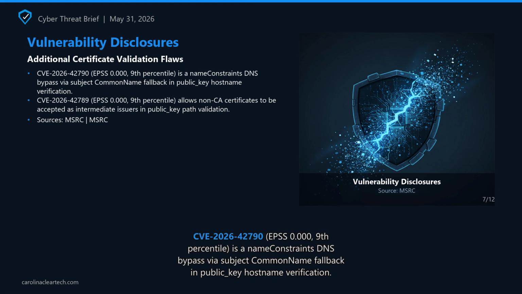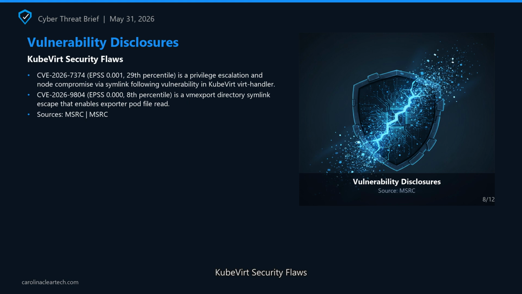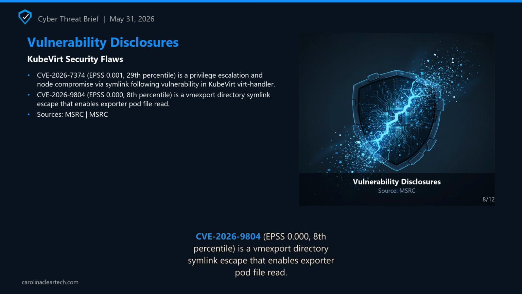Additional certificate validation flaws: CVE-2026-42790, EPSS 0.0, 9th percentile, is a name constraints DNS bypass via subject common name fallback in public key hostname verification. CVE-2026-42789, EPSS 0.0, 9th percentile, allows non-CA certificates to be accepted as intermediate issuers in public key path validation. Sources: MSRC.